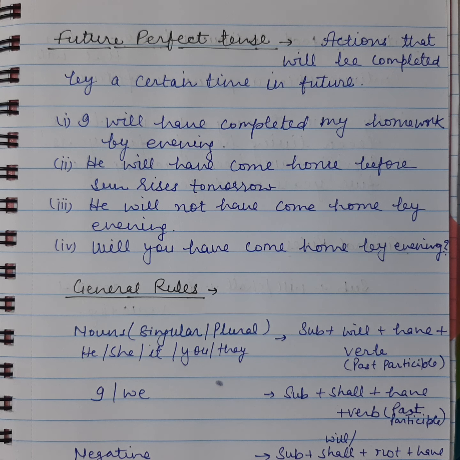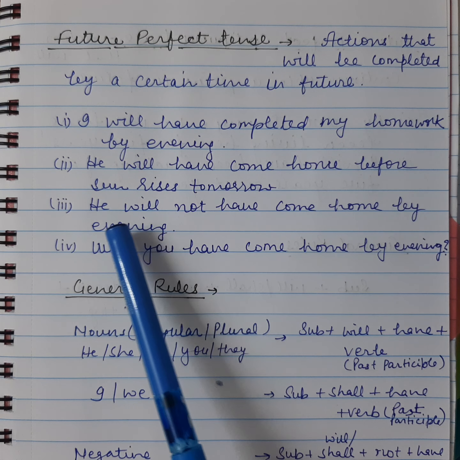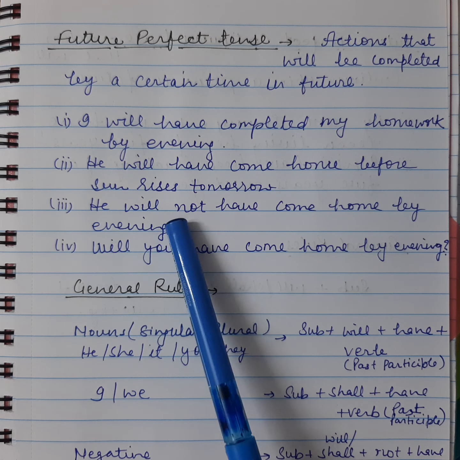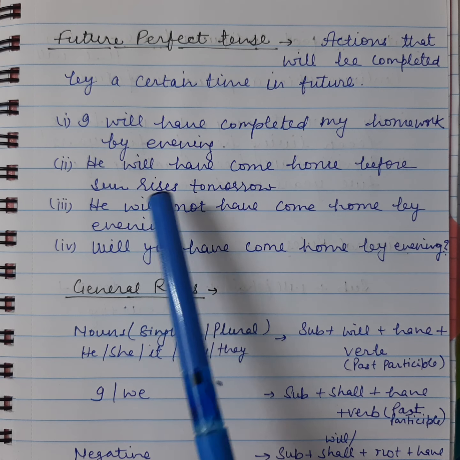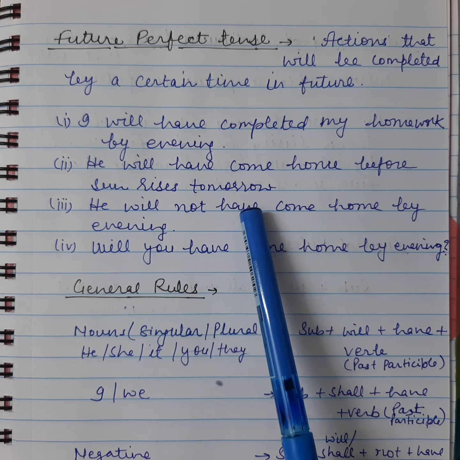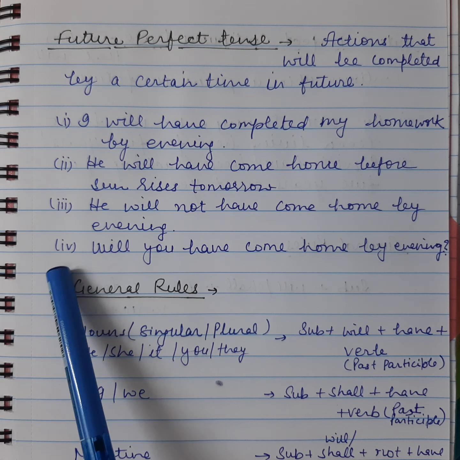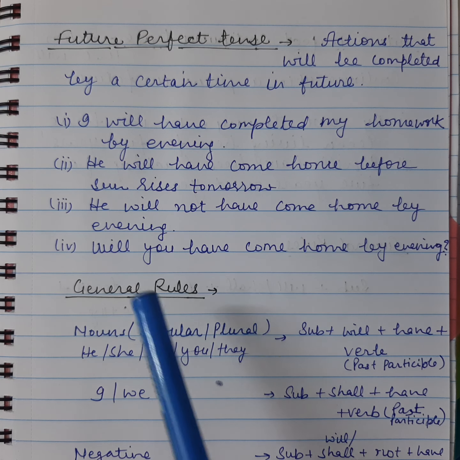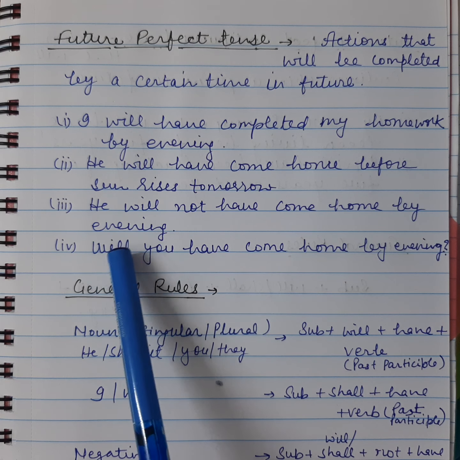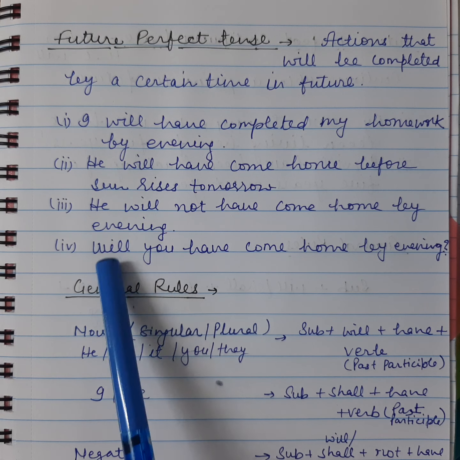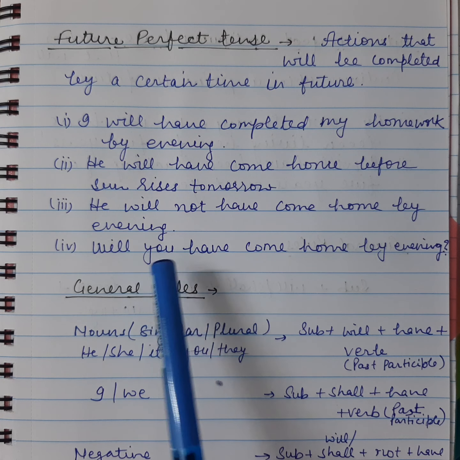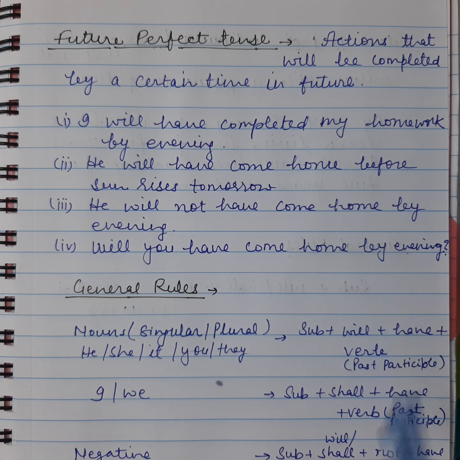So for example, if we see sentence 3 here, it says he will not have come home by evening. So we have put not between will and have. And in sentence 4, which is an interrogative sentence, we have used will first and then the subject, which is a pronoun here, you. So between will and have we have put the subject: will you have come home by evening?